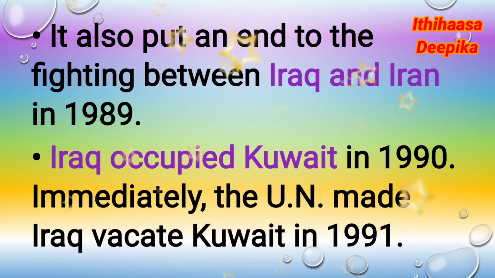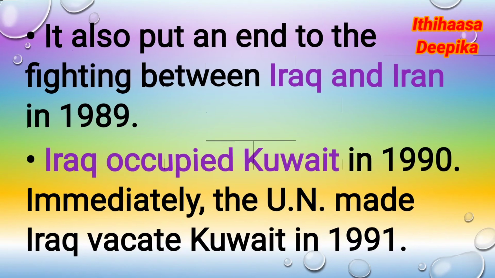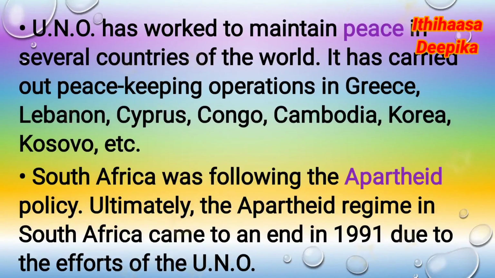Then the Gulf War. Iraq occupied Kuwait in 1990. Immediately, the UN made Iraq vacate Kuwait in 1991. So, the Gulf War was cleared. U.N.O. has worked to maintain peace in several countries of the world.